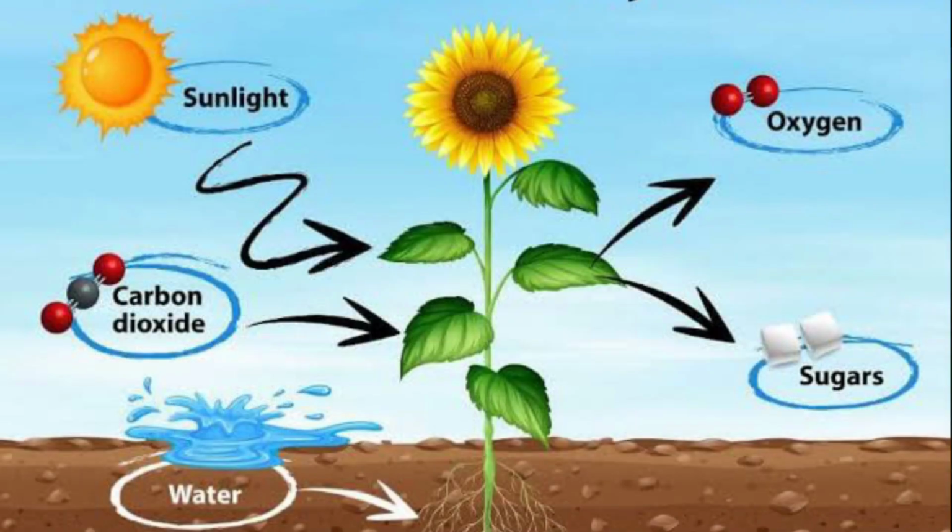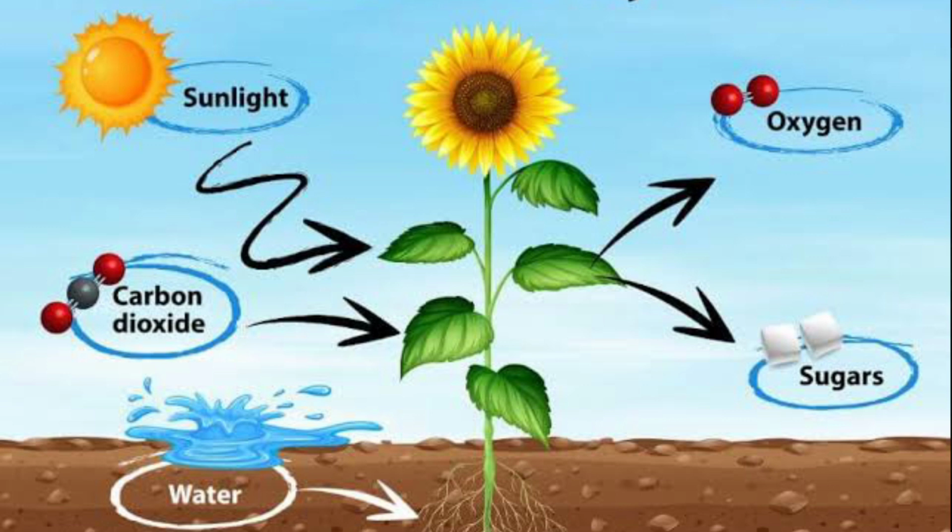First we will discuss carbon dioxide. Plants को carbon dioxide कहाँ से मिलता है? So children, you all know that plants take the carbon dioxide through air. They get it through air.